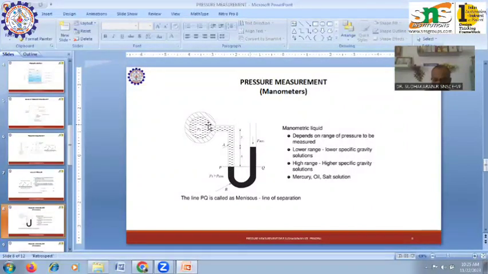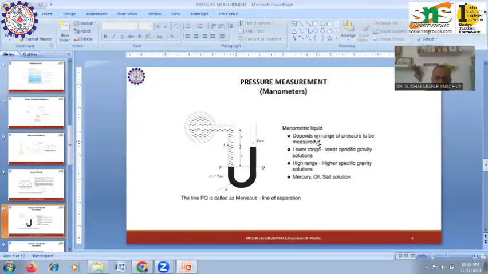You can see here, you want to measure the pressure of this liquid shown by the dotted line, and this is measured by referring to another fluid that is called a manometric fluid.